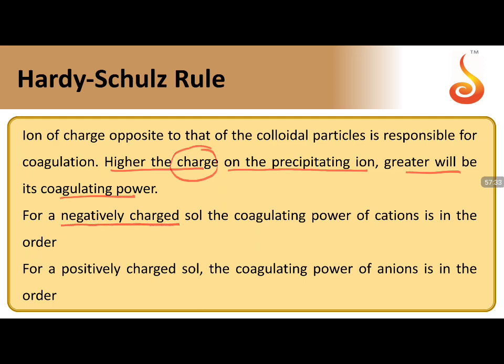If your solution is negative, then the coagulating power of cations is aluminum greater than magnesium greater than potassium. You can see as the charge decreases, the power decreases. If your colloidal solution is positive, then it is exactly opposite to this. For anions, phosphate is greater, then sulfate is less, and chloride is less. So this is about the Hardy-Schulze rule.